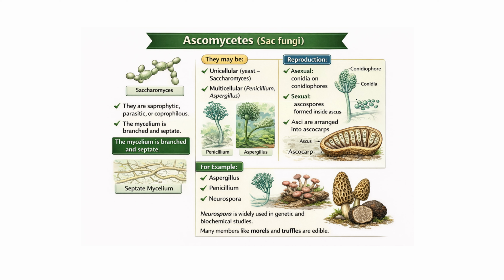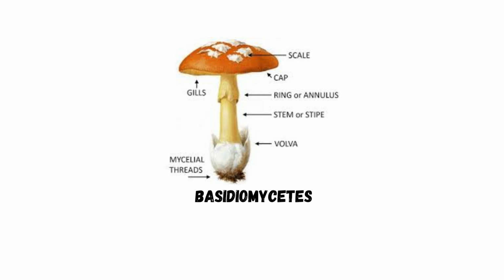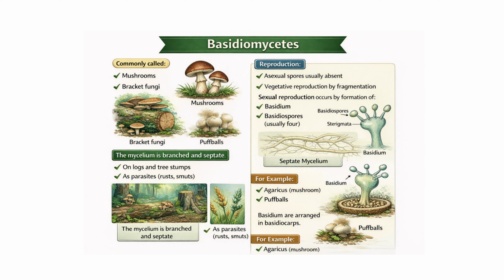Now let us understand Ascomycetes. They may be unicellular or multicellular. They are saprophytic, parasitic and coprophilous. The mycelium is branched and septate. Reproduction of Ascomycetes is sexual and asexual. Asexual by conidia and sexual by ascospores formed inside the ascus. Example: Aspergillus and Penicillium.